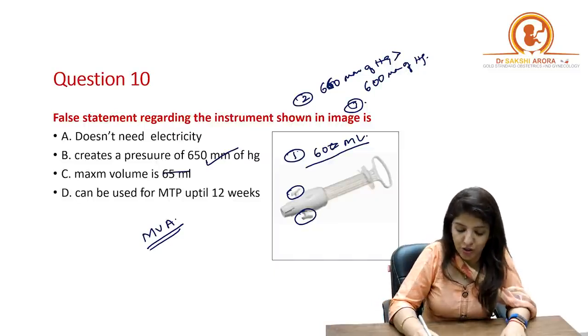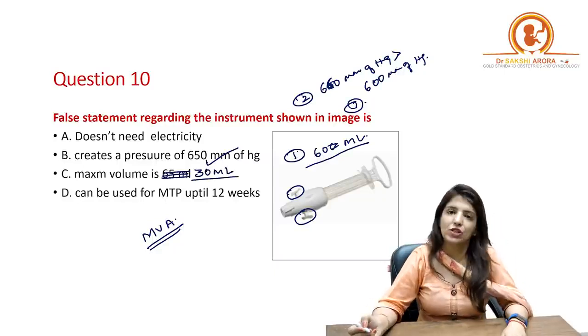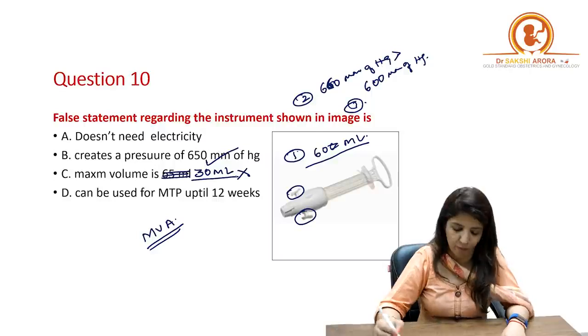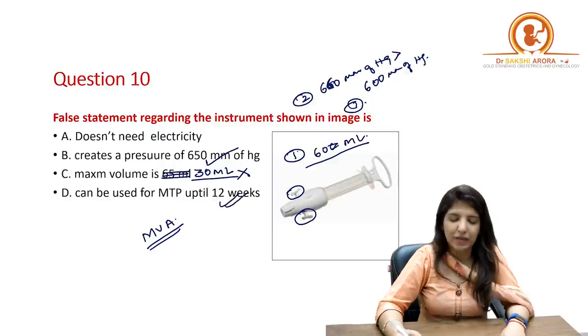Sorry, in your options, it was written as maximum volume is 30 ml. This was the question which was given to you. So this was a wrong option. It can be used for MTP up till 12 weeks. Yes. It doesn't need electricity.